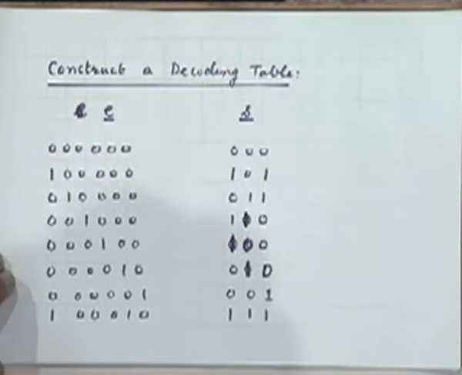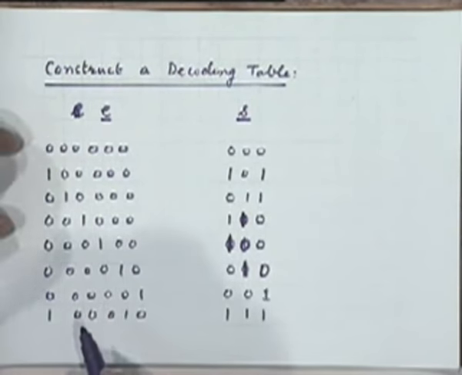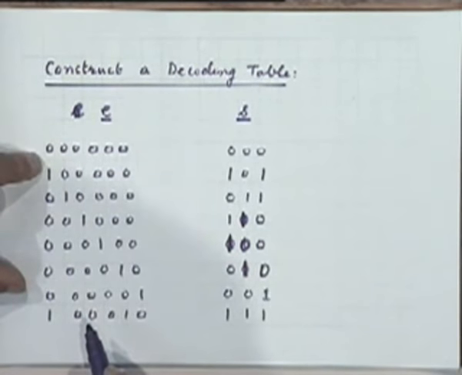So now I have a decoding table. I look at the syndrome, find the minimum weight error pattern from here, add that error pattern to the received word, and I have my decoded sequence. Is the procedure clear?